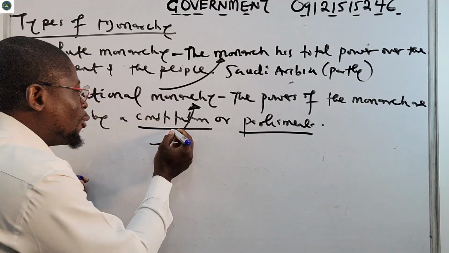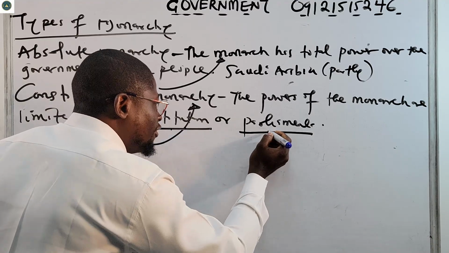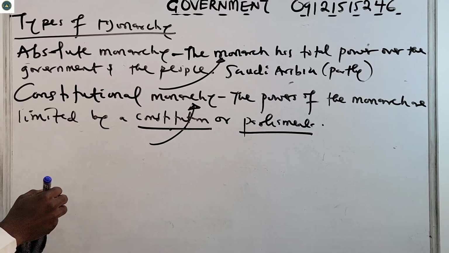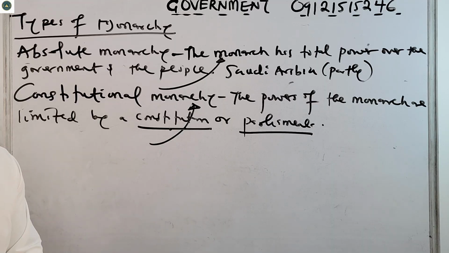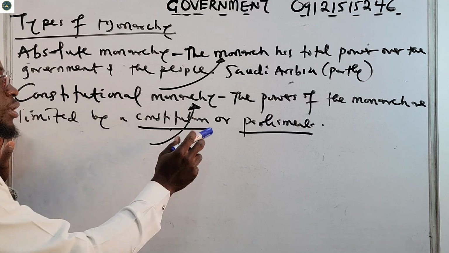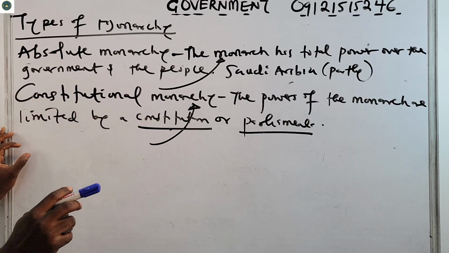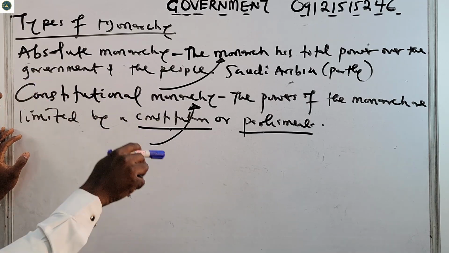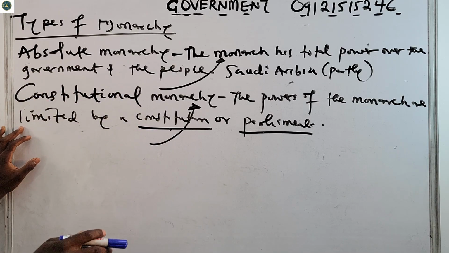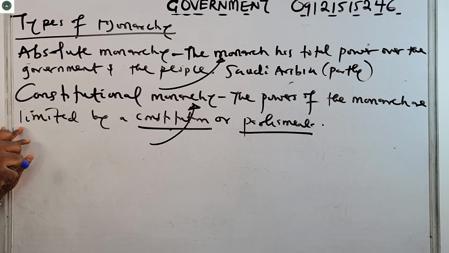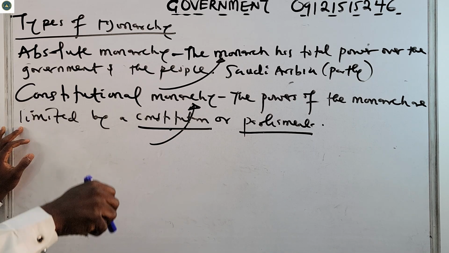These are the options you should go for, either the constitution or parliament, because the monarch does not have total power. He has limited power, acting as a ceremonial figurehead, while the elected officials govern.